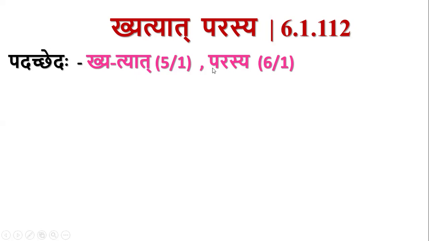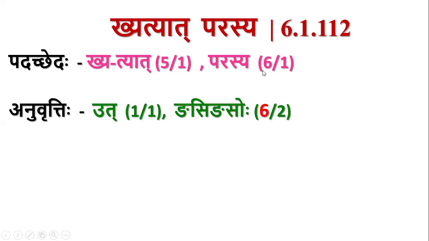From this sutra, there is no Eka Purva Parayoho. And we have one clue here, the word Parasya. This Parasya is in Shashti. Since it is in Shashti, it is the Sthani. We were getting Panchami and Saptami up to the previous sutra. We have Shashti here. Shashti represents Sthani by Sthane Yoga.